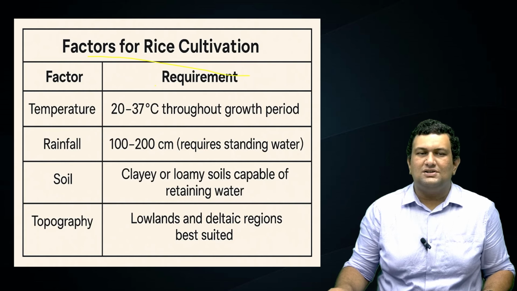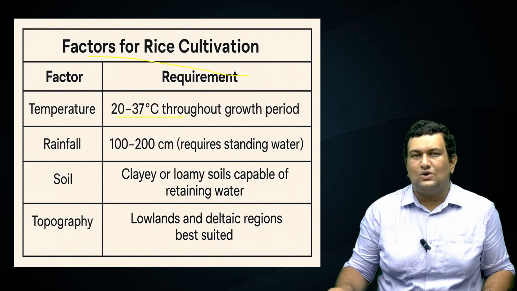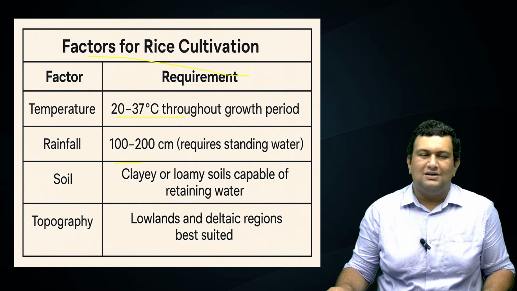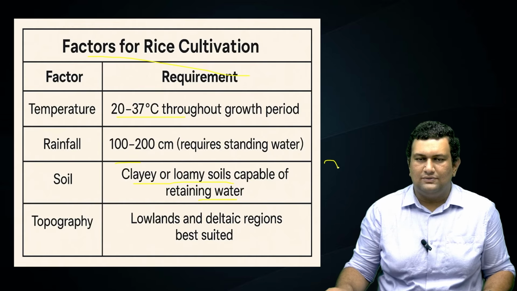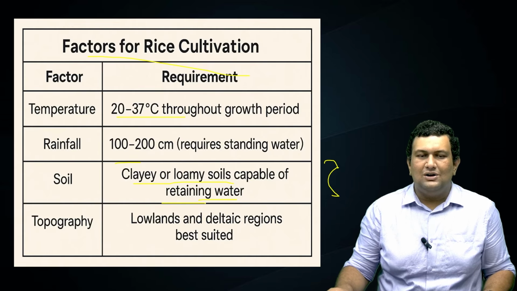First, the temperature should be around 20 to 37 degrees Celsius throughout the period, and the rainfall should be between 100 to 200 centimeters. And it needs clayey or loamy soils which are capable of retaining water. This is an important point. And it is cultivated mainly in lowlands and deltaic regions.